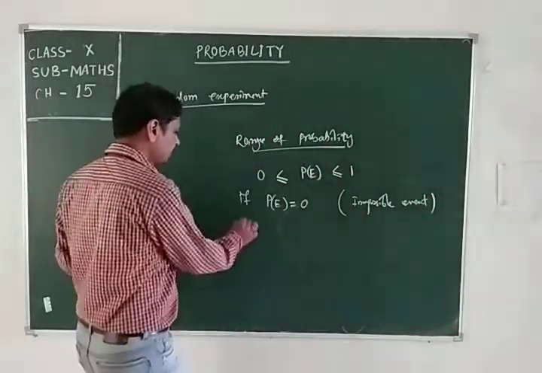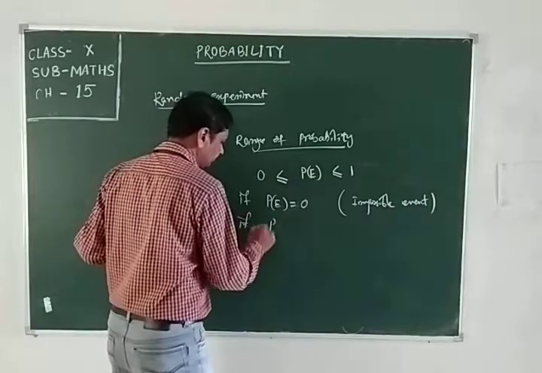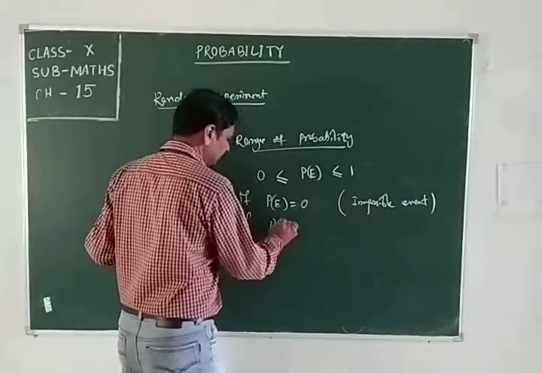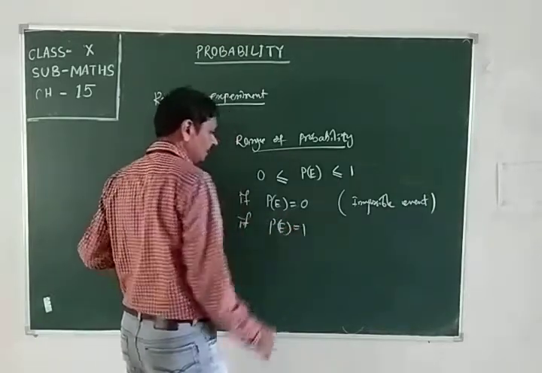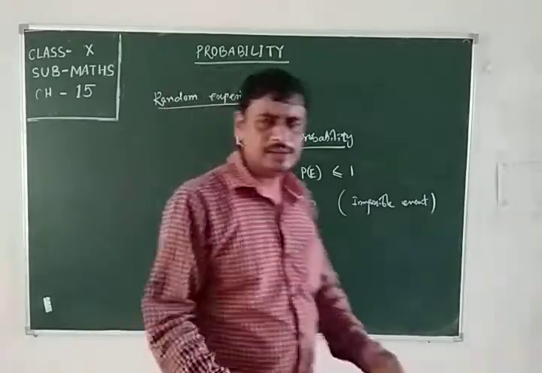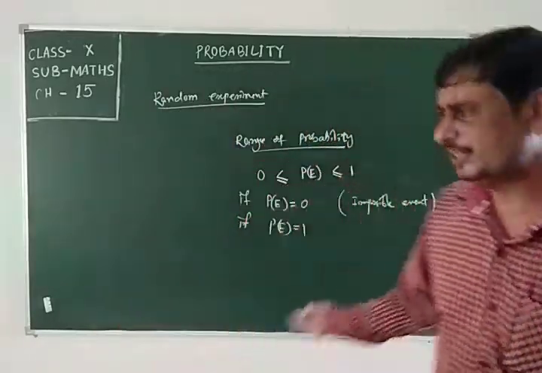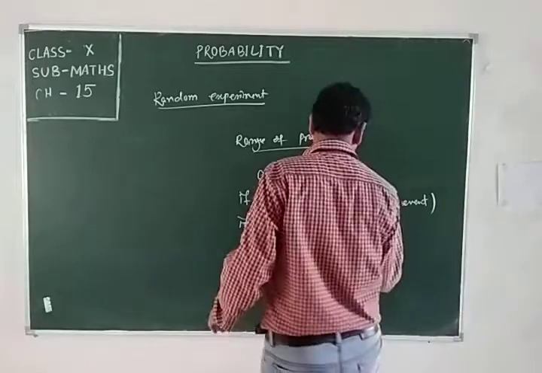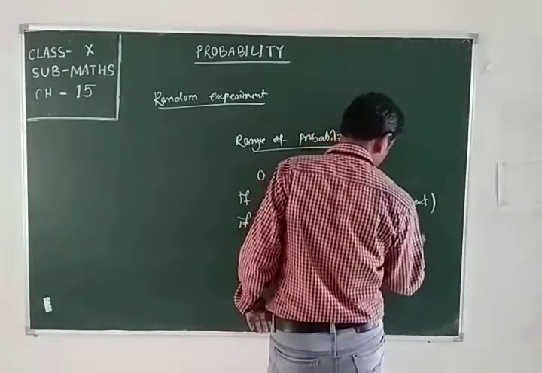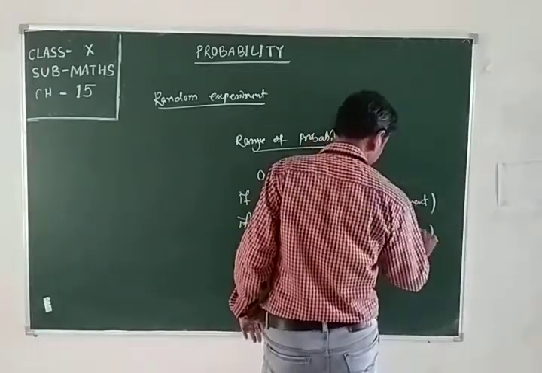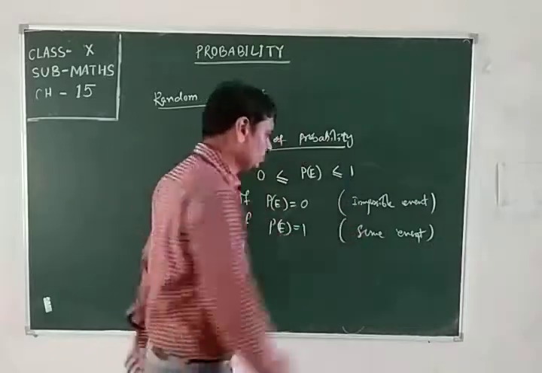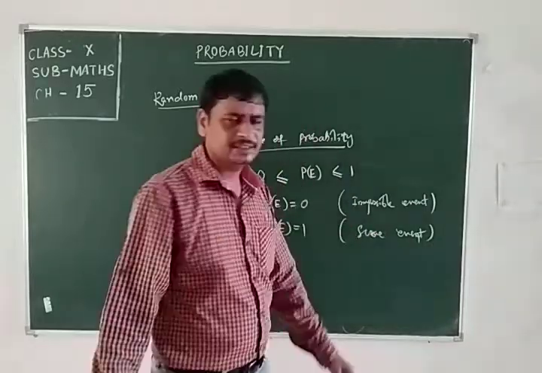Next, whenever we get the probability of an event equal to 1, the event is said to be a sure event.